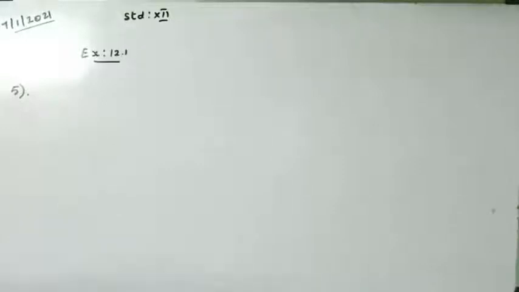Good morning students. Now it is exercise 12.1 question number 5. What is given is: define an operation star on Q as follows.